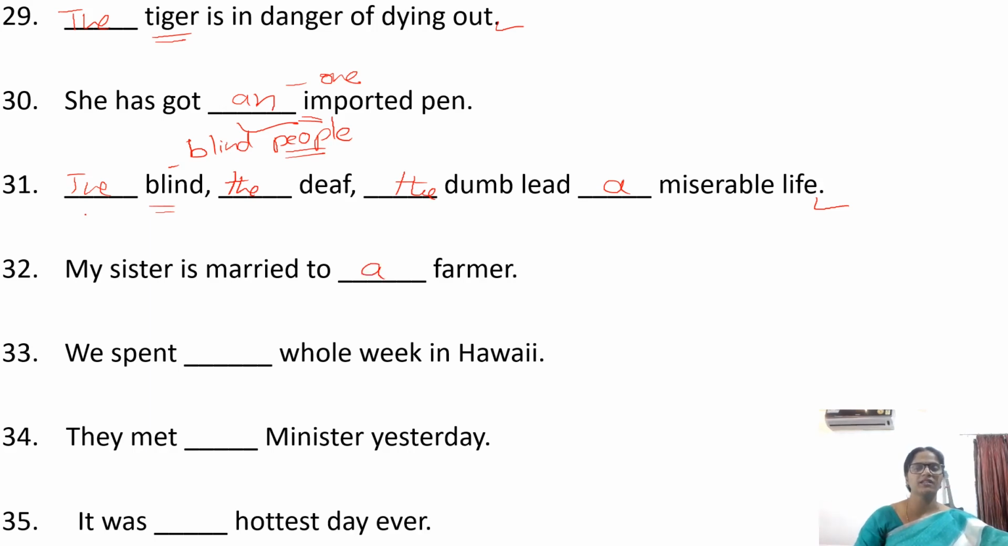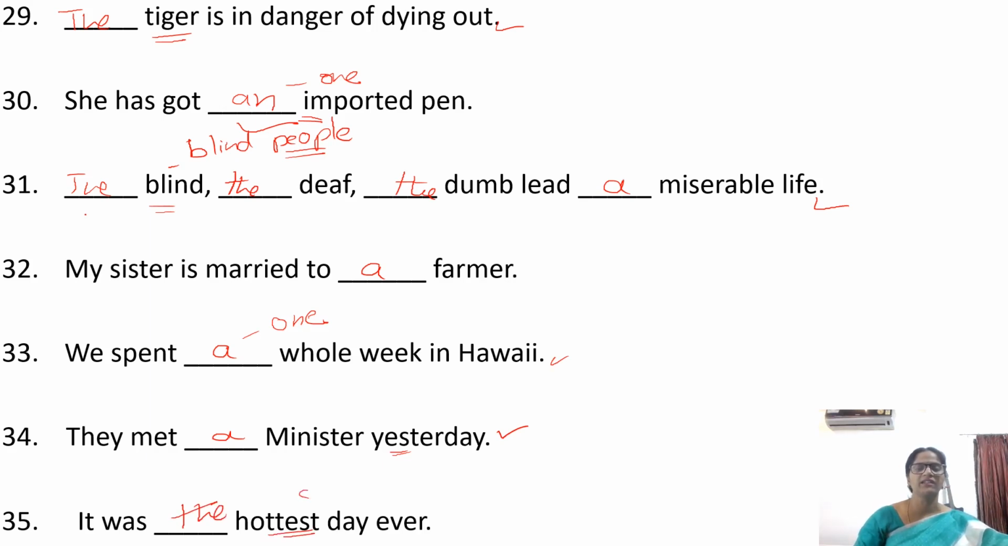We spent a whole week in Hawaii. A whole week, a is used in the sense of one. They met a minister yesterday. So a minister, it can be any minister or one minister. It was the hottest day ever.